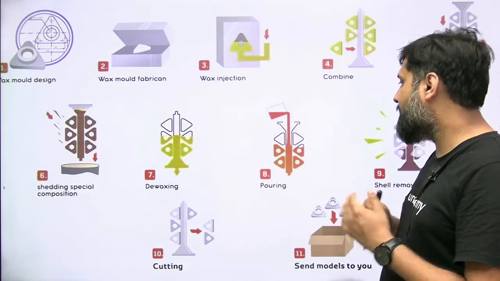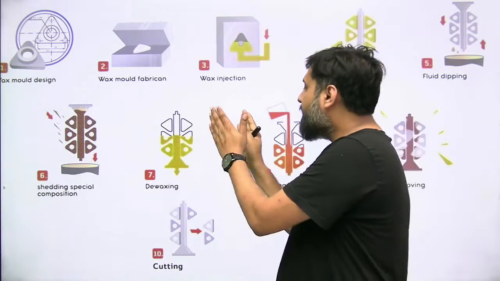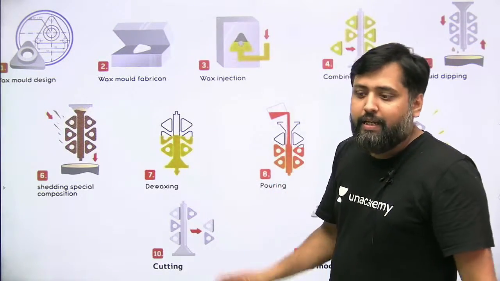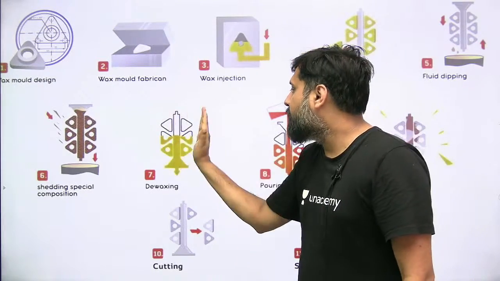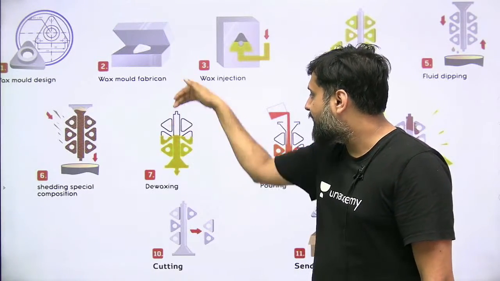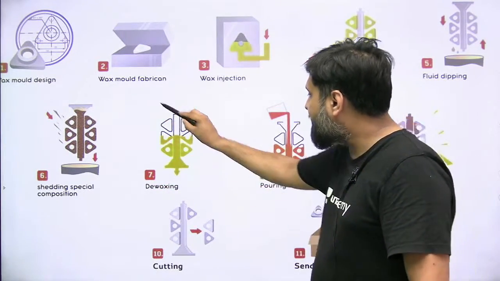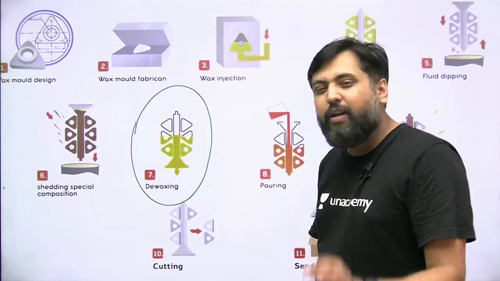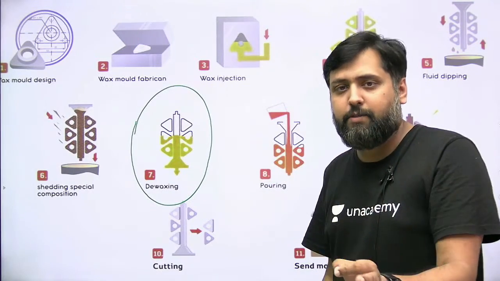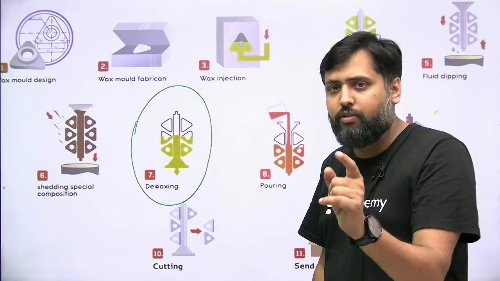De-waxing हम करने जा रहे हैं। ऐसा करने के लिए क्या करते हैं? We keep this in the upside down position, and with the help of heating coils or a furnace, it is heated so that the wax melts out. But my dear, this is the de-waxing stage, where most of the mold failure takes place. How does the mold failure take place?